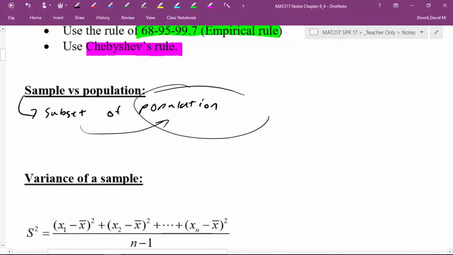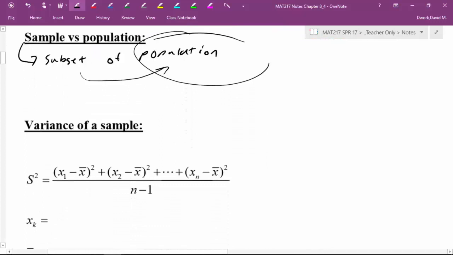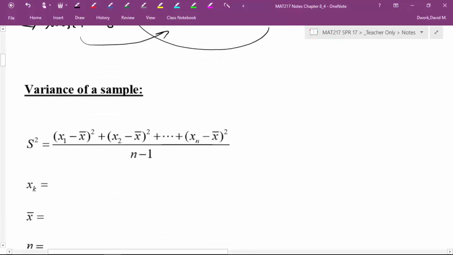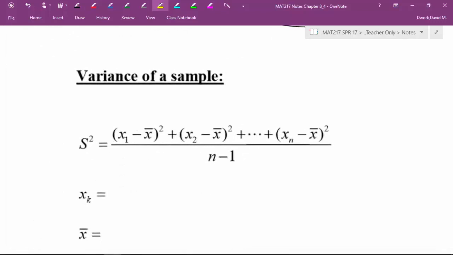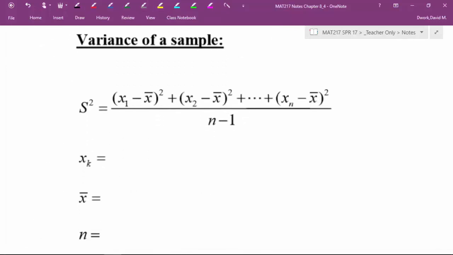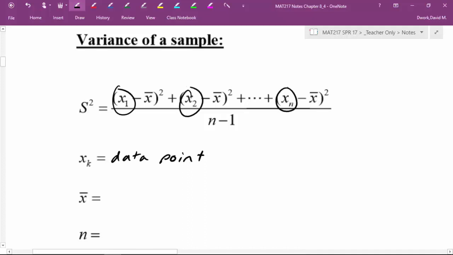Okay, so what we're going to start off with is the equation for variance of a sample. The equation here is fantastic. There's a lot going on here, so I'm going to break it down piece by piece. Whenever you see an x sub k, that is just one data point. That would be x sub 1, x sub 2, x sub n. What we mean is just one bit of data. This would be the first person I interviewed, the second person I interviewed, and so on until I get to my nth person, which would be the last person I interviewed. That's all we mean by the x sub k.